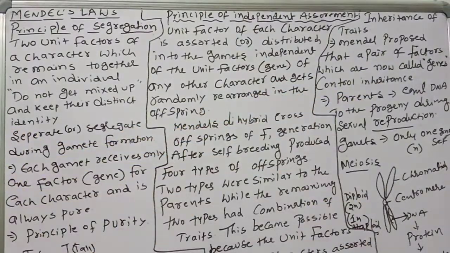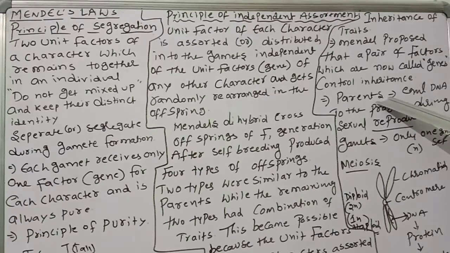Genes are segments of DNA. Adenine, thymine, guanine, cytosine together form a gene. A gene has some thousands of nucleotide base pairs. So the genes only control inheritance. That is important.